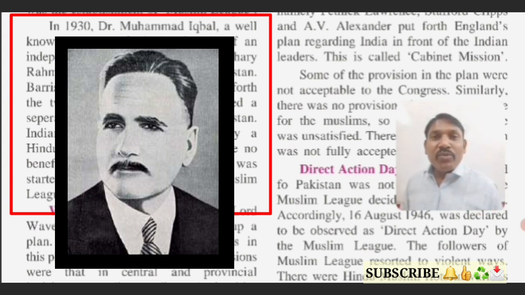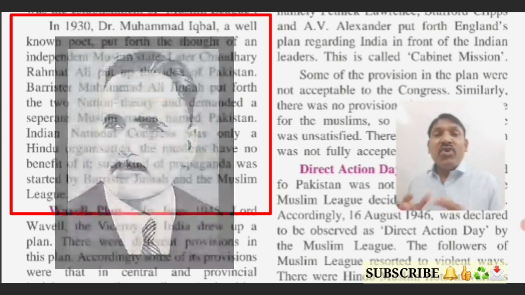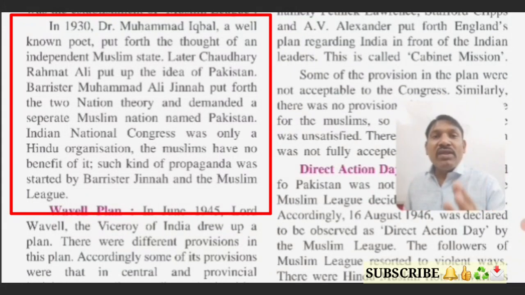It is important to understand that the British government adopted the policy of divide and rule, and because of that we see the bad result of that policy: the people belonging to the Muslim religion started thinking about a separate Muslim state.